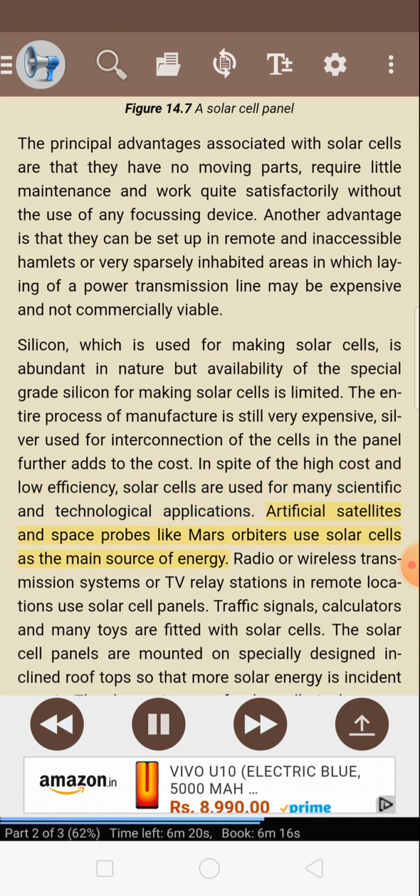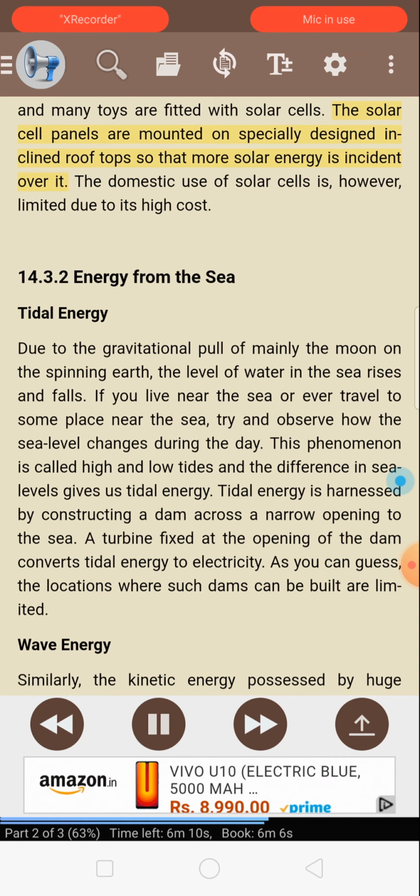Artificial satellites and space probes like Mars orbiters use solar cells as the main source of energy. Radio or wireless transmission systems or TV relay stations in remote locations use solar cell panels. Traffic signals, calculators, and many toys are fitted with solar cells. The solar cell panels are mounted on specially designed inclined rooftops so that more solar energy is incident over it. The domestic use of solar cells is, however, limited due to its high cost.